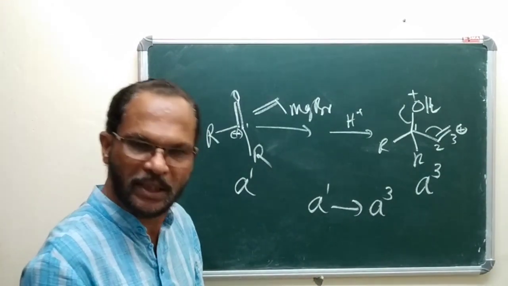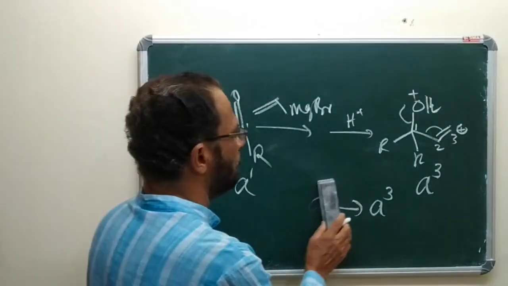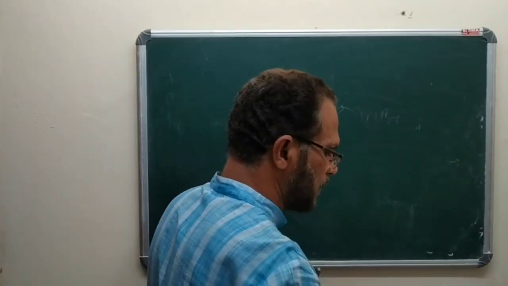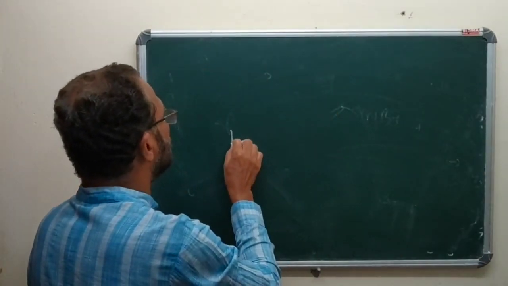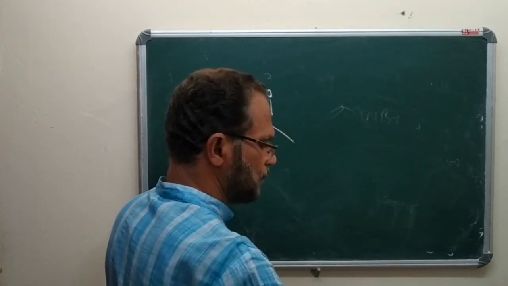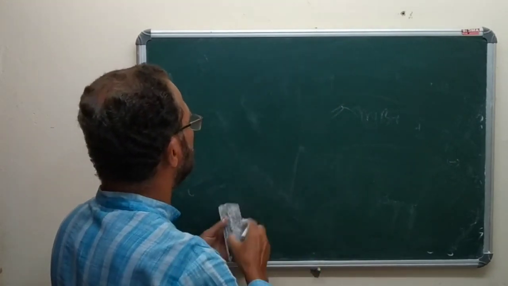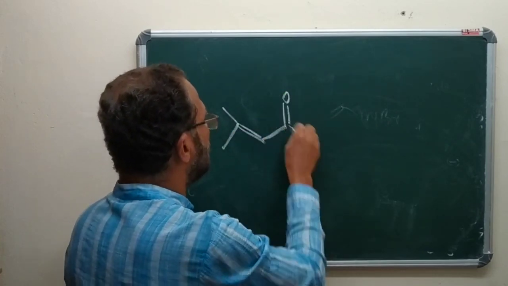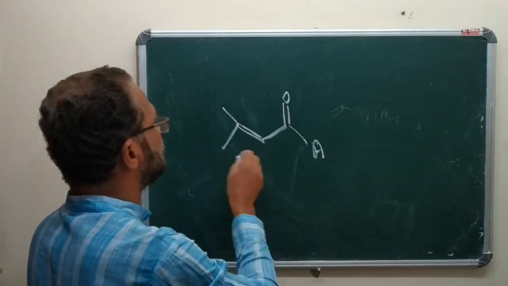We can see another example also. Another example for imbalance. Yes.